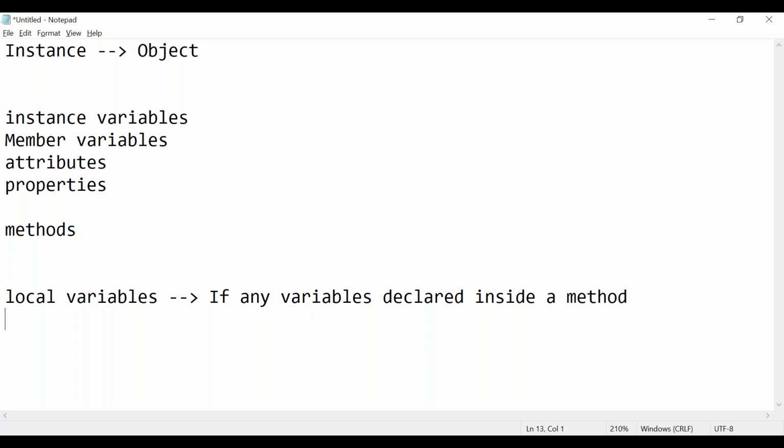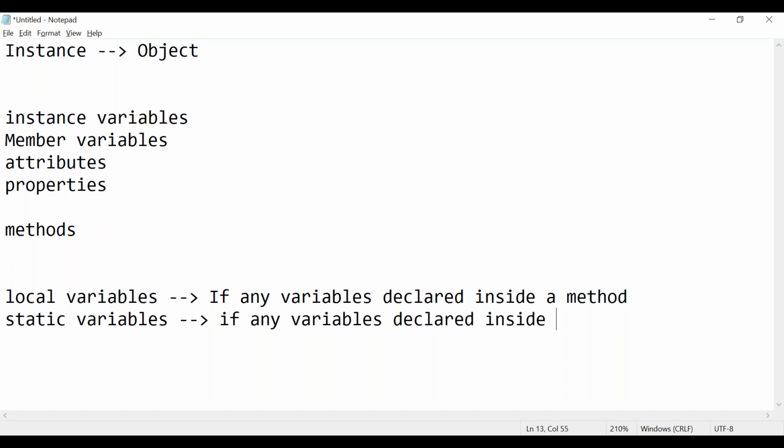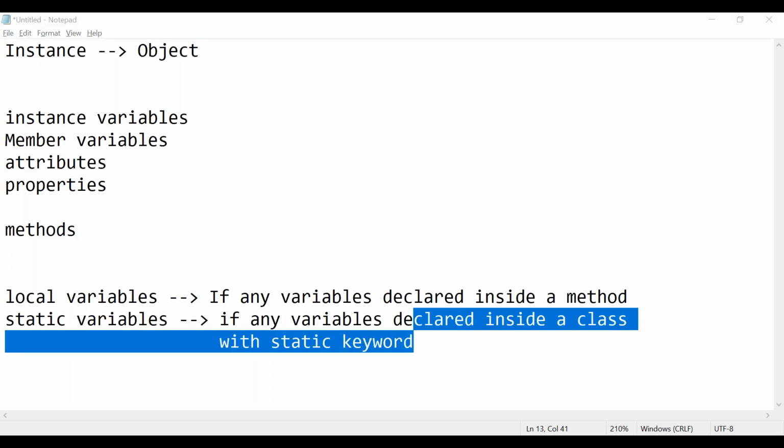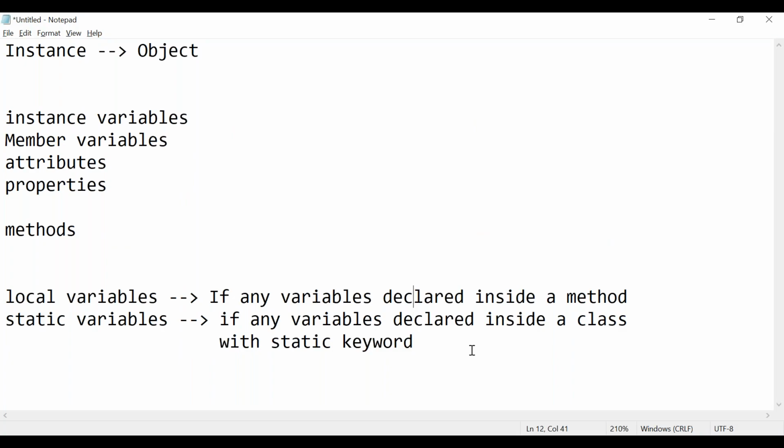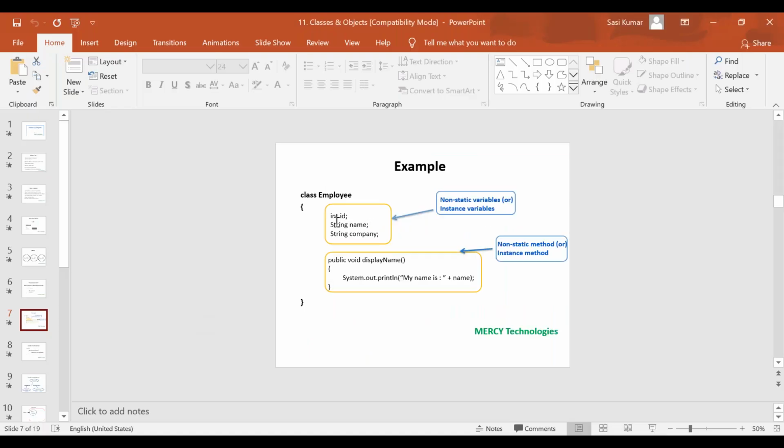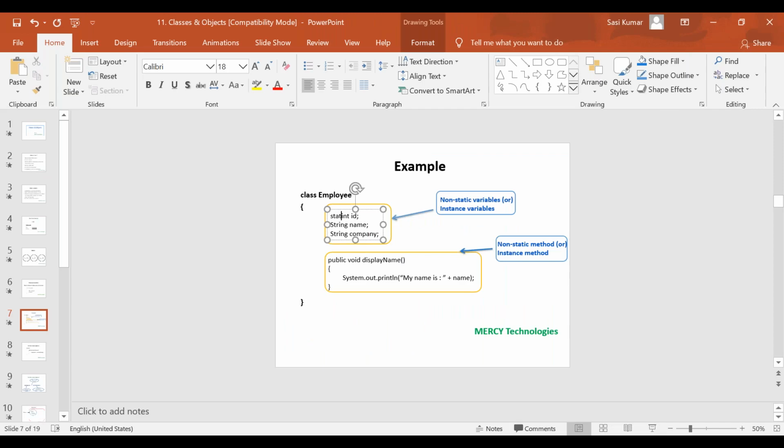Suppose you define a variable with the static keyword. We have seen in our previous sessions that if a variable is declared inside a class, not inside a method, with the static keyword, that is called a static variable. Consider I am defining one variable here with static.